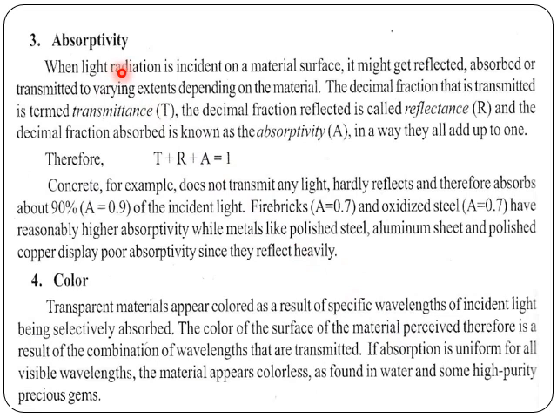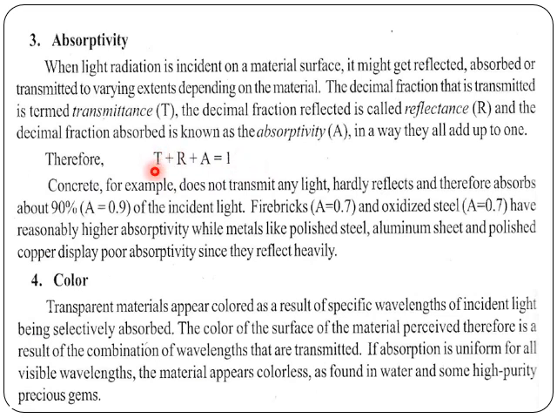The next property is absorbability. When light radiation is incident on a material surface, it might get reflected, absorbed, or transmitted to varying extents depending upon the material. The decimal fraction that is transmitted is termed transmittance, the decimal fraction reflected is called reflectance, and the decimal fraction absorbed is called absorptivity. In the same way, it can be written as T plus R plus A equals 1.